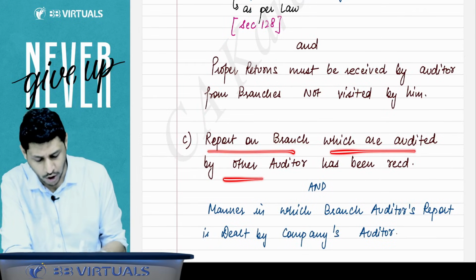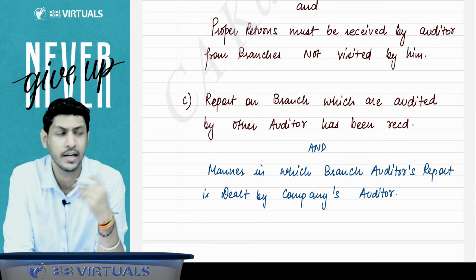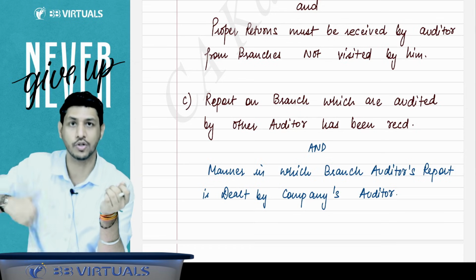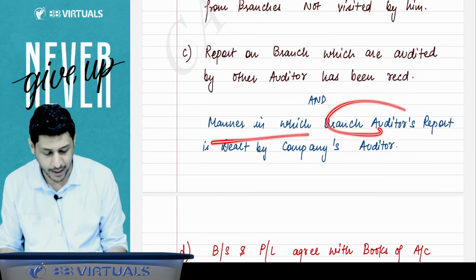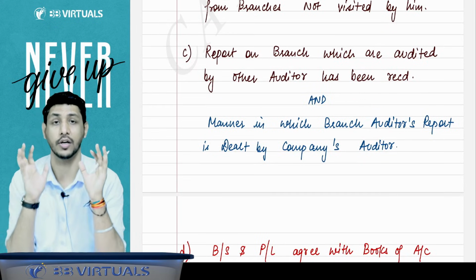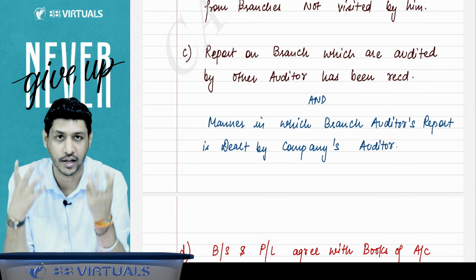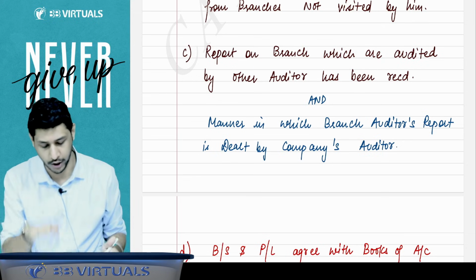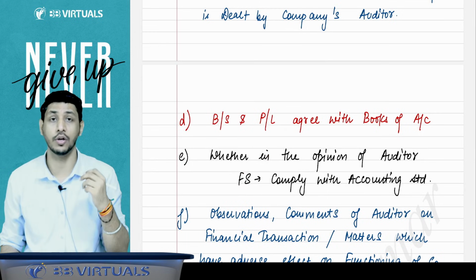Report on the branch which is audited by another auditor and has been received or not, whether the branch auditor has sent the report of the branch audit to this auditor or not, he has to state in his audit report. And the manner in which the branch auditor's report is dealt with by the company's auditor. How you have dealt with that branch auditor's report, like you have agreed to it, you have disagreed to it, whatever it is, you have to state that also in your audit report. Whether the balance sheet and P&L agree with the books of account or not, tell that in the audit report.